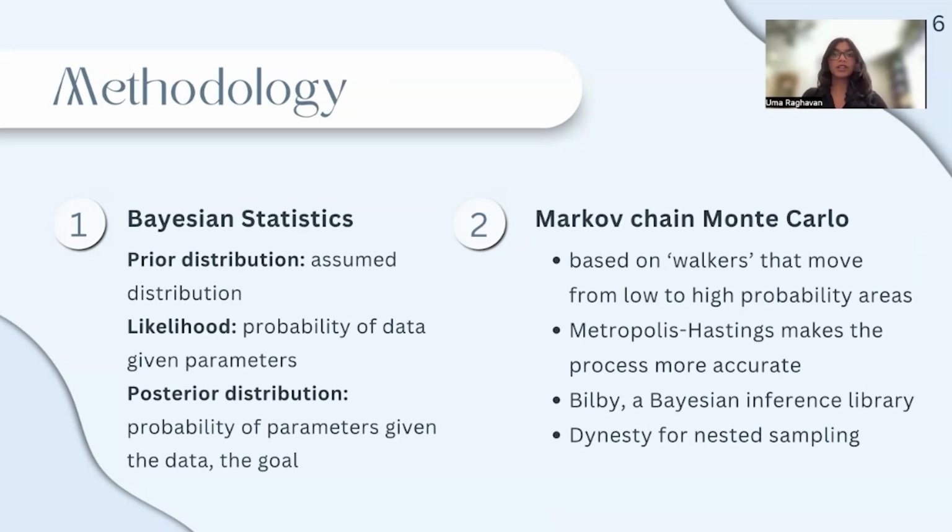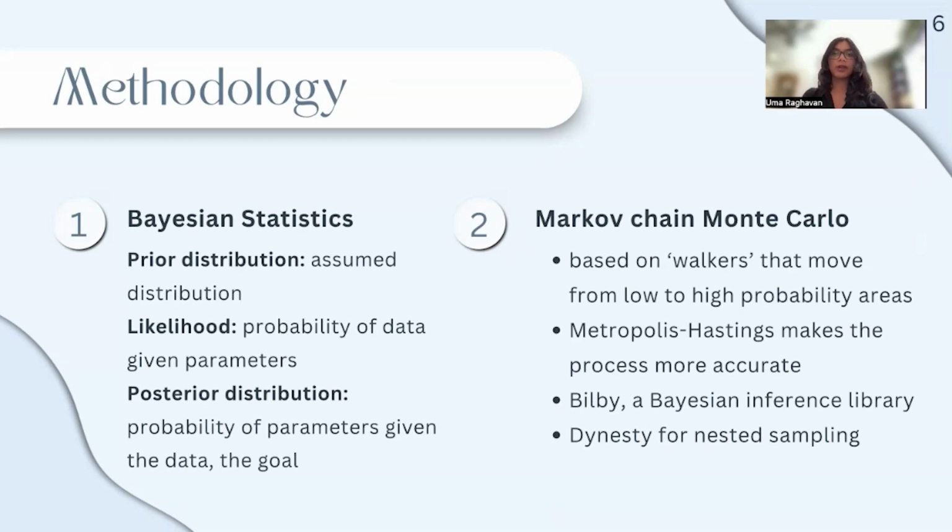Markov chain Monte Carlo is used to estimate the parameters of black holes, Monte Carlo being a technique that randomly generates samples, and Markov chain meaning that each step of the system is based on the current step. MCMC methods create walkers which move around randomly looking for places with a higher probability than the current area. In order to prevent the walker from getting stuck in an area with a local maximum instead of the overall one, we use a variation similar to one called Metropolis Hastings, which is a basic algorithm that's more accessible to explain.